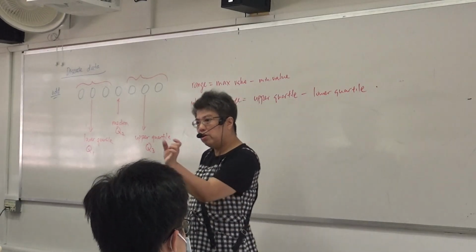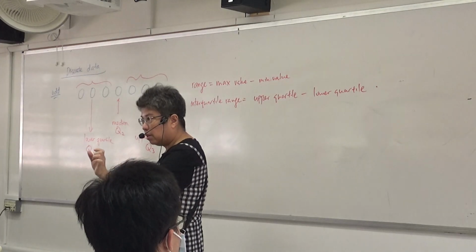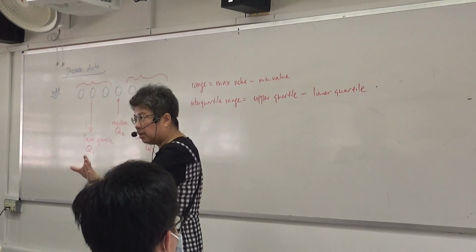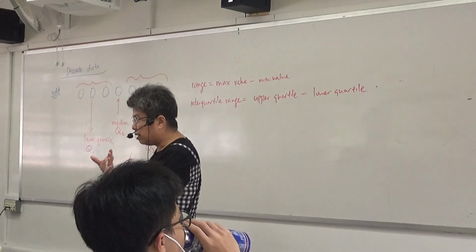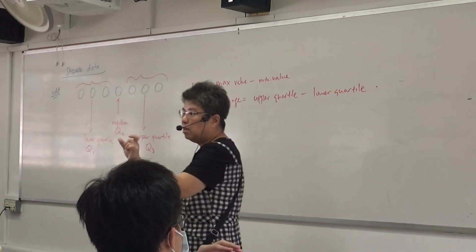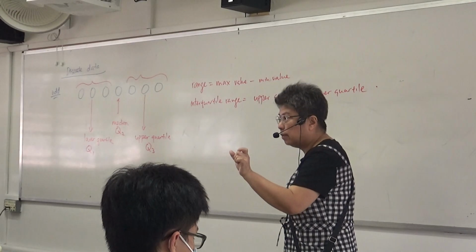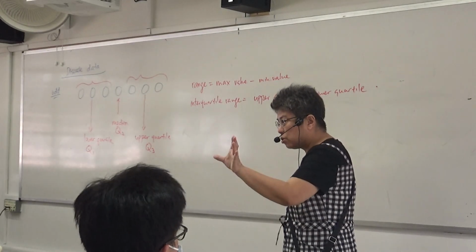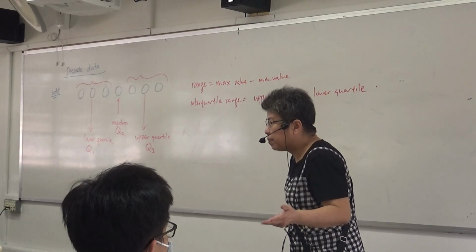If the interquartile range is small, that means the results are very consistent. If the interquartile range is big, that means the results are not so consistent. Understand? Okay, repeat again. Another way to say it is, if the interquartile range is small, we can also say that the spread is smaller. If the interquartile range is large, we can say that the spread is wider. Understand now? Yes or no?